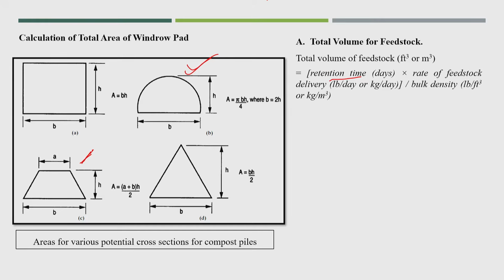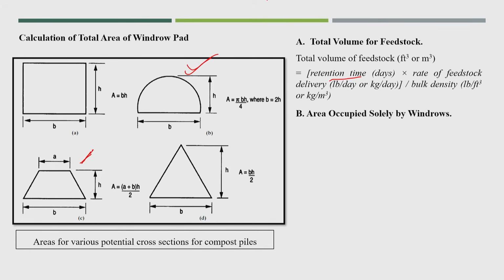That retention time is multiplied by the rate of feedstock delivery, how many kg per day are being fed, and divided by the bulk density of that material. In that way we can calculate the total volume of substrate that can be utilized in the windrow area.